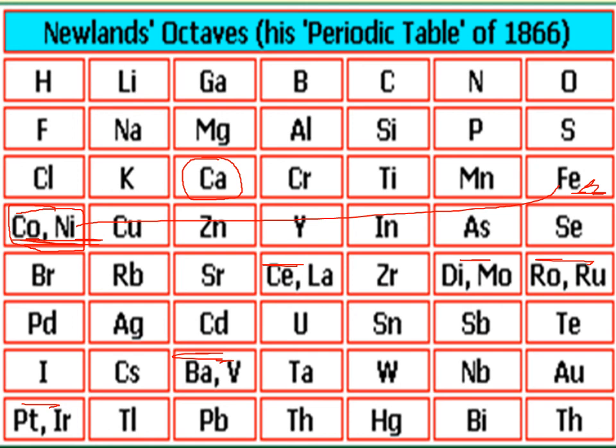That is also a drawback. The next drawback: the law worked well with lighter elements only. Up to calcium there are lighter elements, and the law of octaves is followed and applicable only up to calcium, or only up to lighter elements. These are the limitations of Newland's periodic classification that we have discussed in detail.